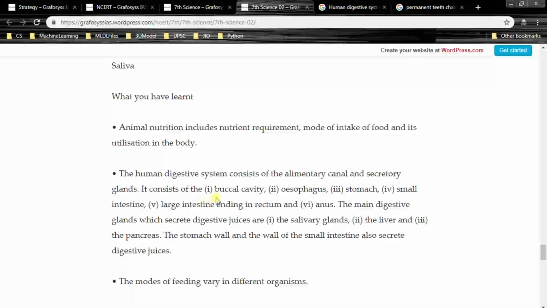It consists of the buccal cavity, esophagus, stomach, small intestine, large intestine, ending in rectum and anus. The main digestive glands which secrete digestive juices are salivary glands in the mouth, the liver, and the pancreas. The stomach wall and the wall of the small intestine also secrete digestive juices.